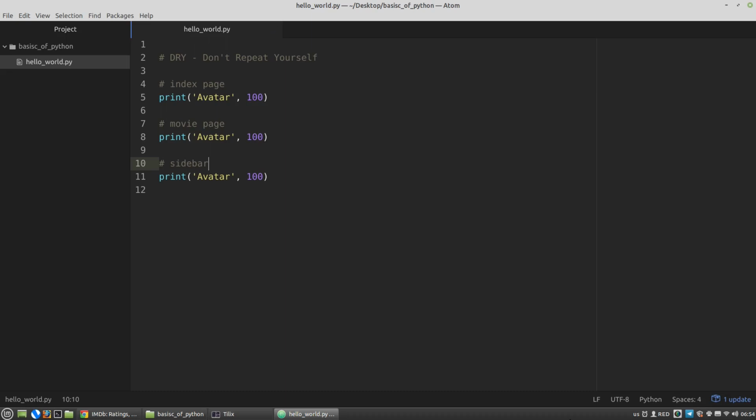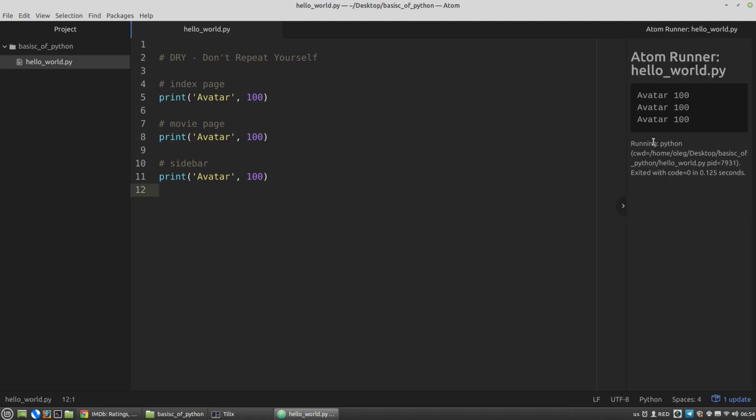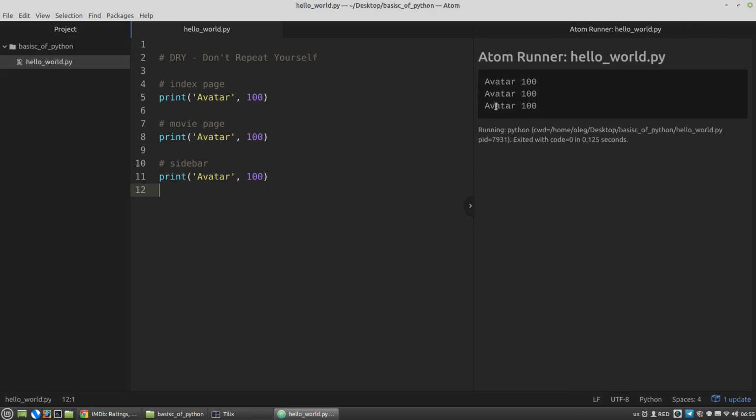I want to do it using the built-in print function. Of course, in a real application, instead of the print function here will be a function that will render these values in an HTML template. And I am oversimplifying this example, but I want to show that there are three places where essentially the same information is displayed. Let's run the code. It's working. We got 3 lines.